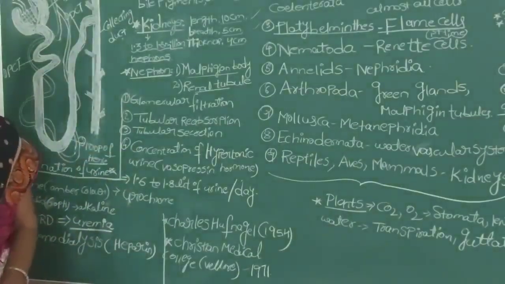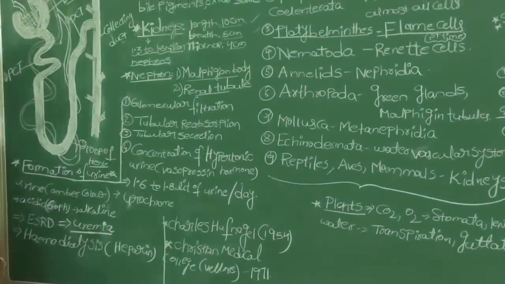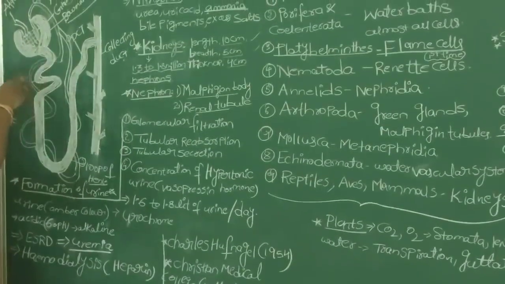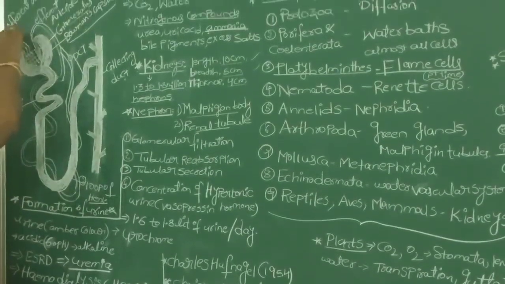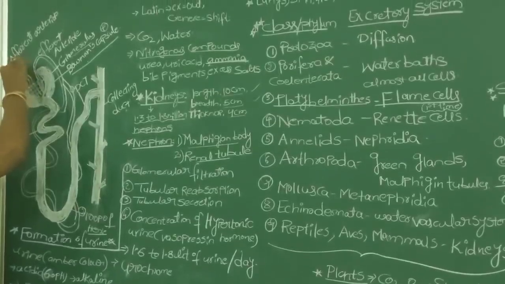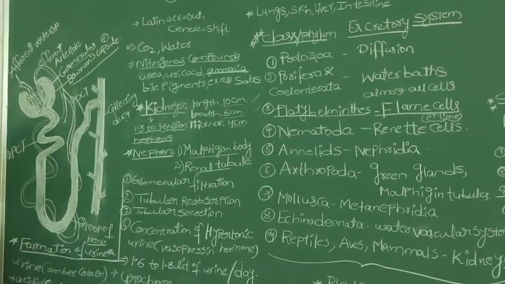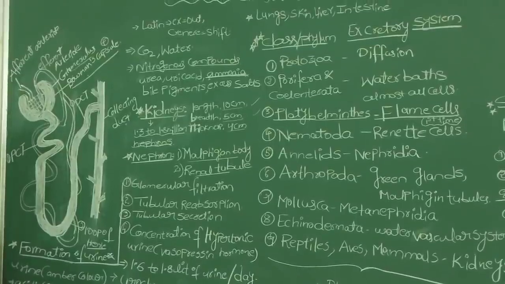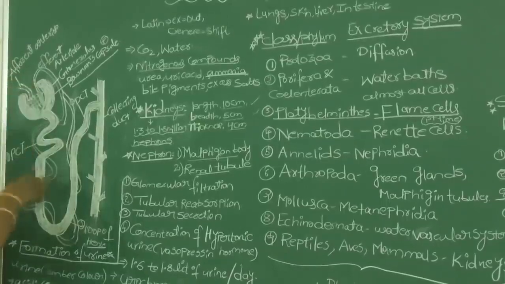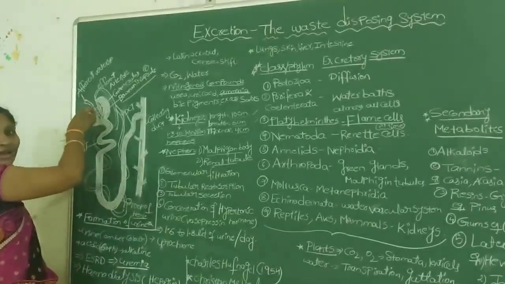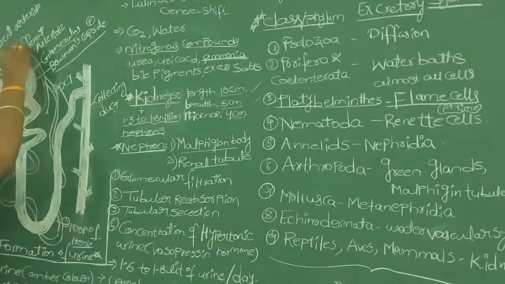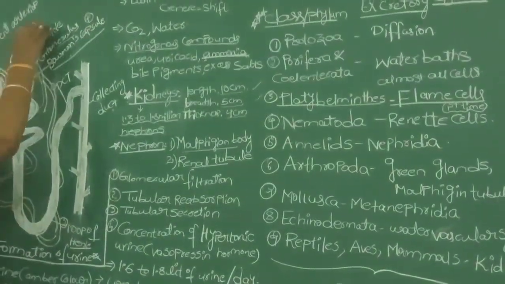First, glomerular filtration. Before explaining it, the renal artery divides and enters the Bowman's capsule in the form of the afferent arteriole. The branch of the renal artery is called the afferent arteriole. This afferent arteriole enters the Bowman's capsule and divides into many capillaries to form the glomerulus, and it comes out as the efferent arteriole.